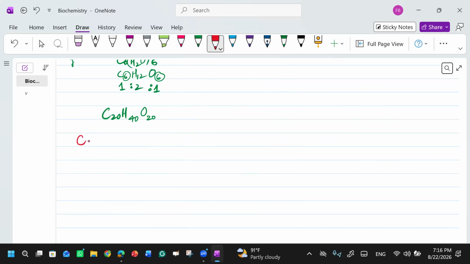C X, H2O X. You can write X here for your own use. Otherwise, it is Y, just for writing purpose. Simple. Whatever number they tell you, if they say write the formula for a carbohydrate of 50 carbon atoms,